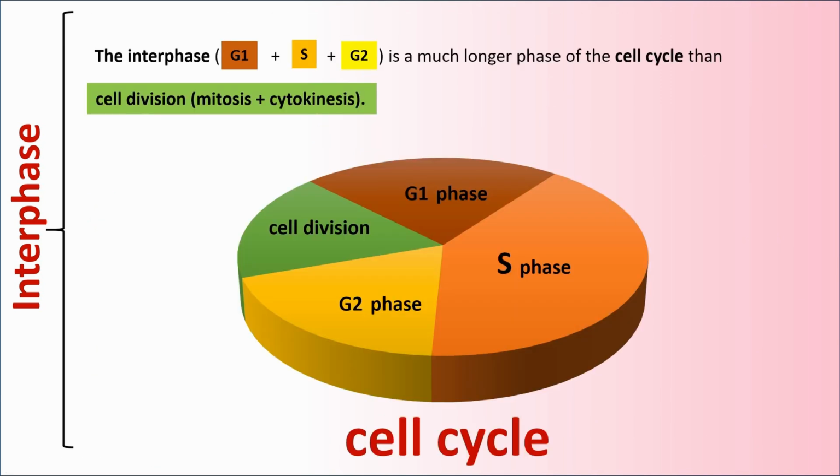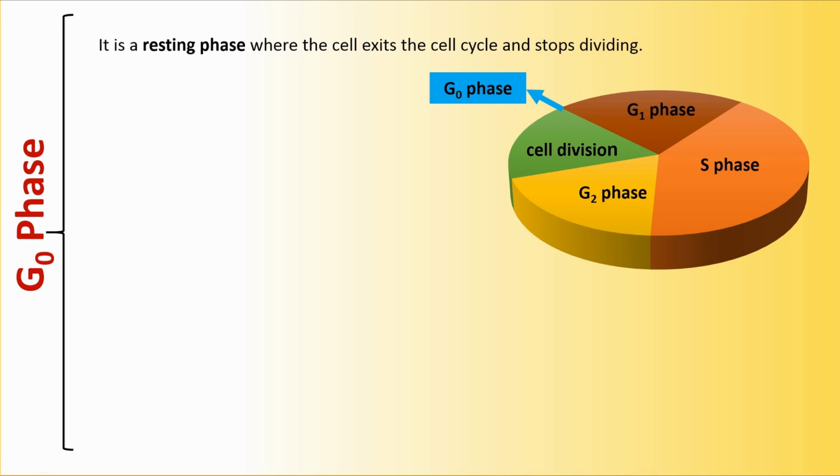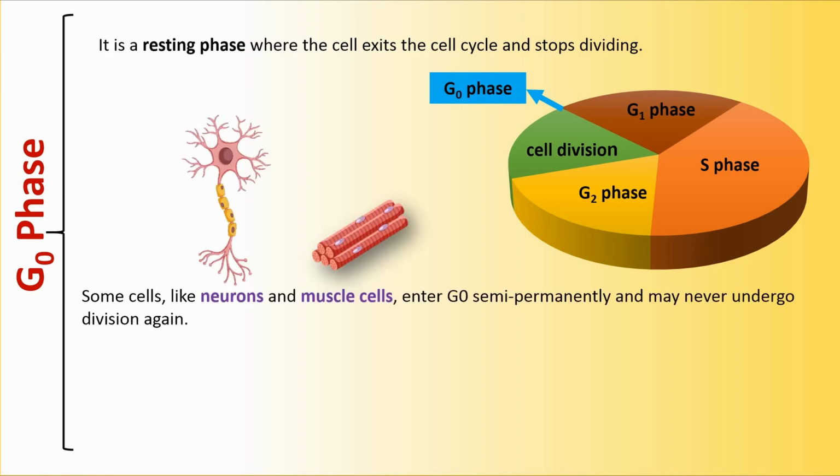The interphase, G1 plus S plus G2, is a much longer phase of the cell cycle than cell division, mitosis plus cytokinesis. G0 phase. It is a resting phase where the cell exits the cell cycle and stops dividing.